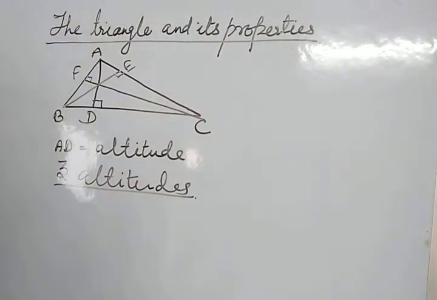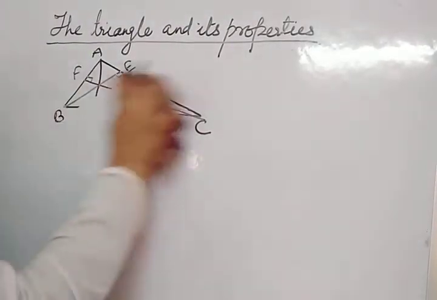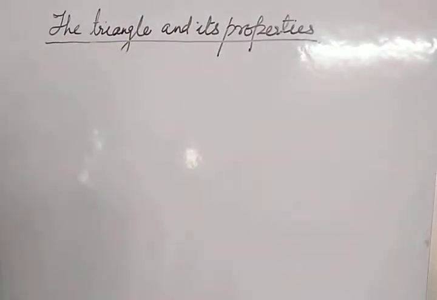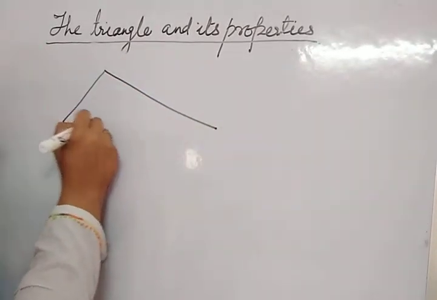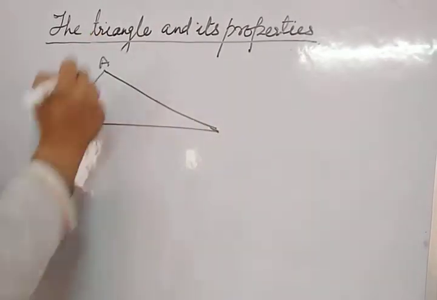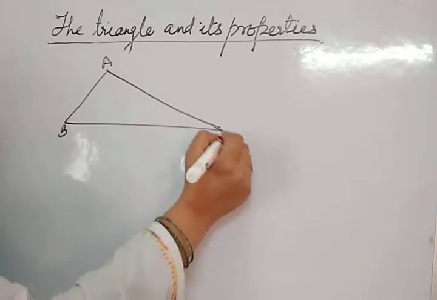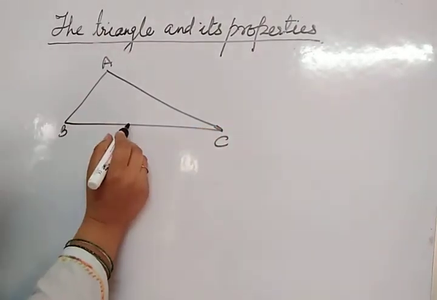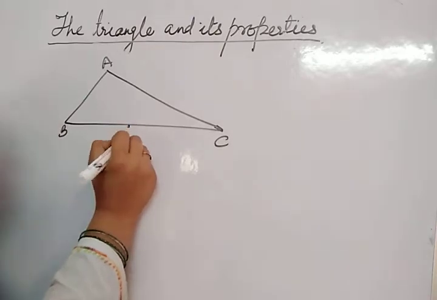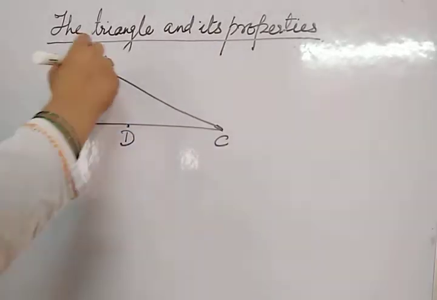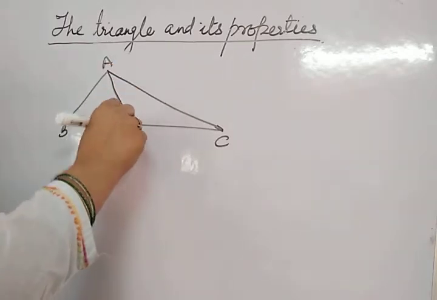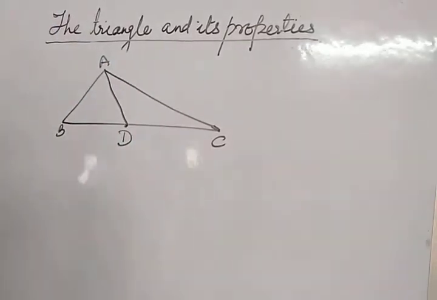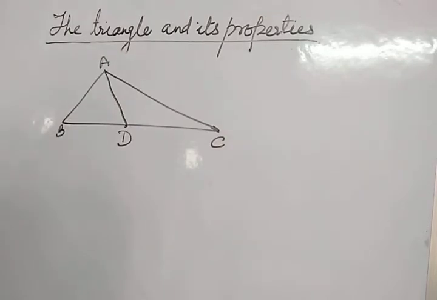That we'll see later. Now what is median? This is triangle ABC. See the midpoint of BC, that is D. So the line segment which joins the midpoint of the side to its opposite vertex is called a median of the triangle.